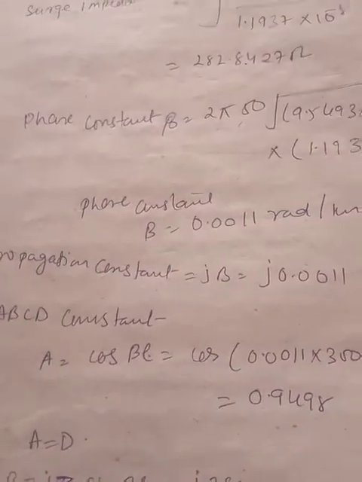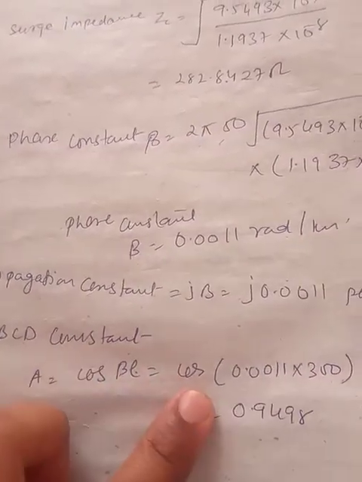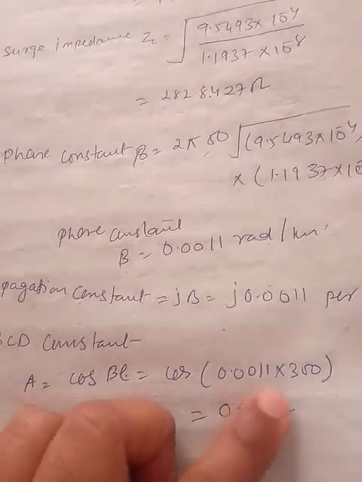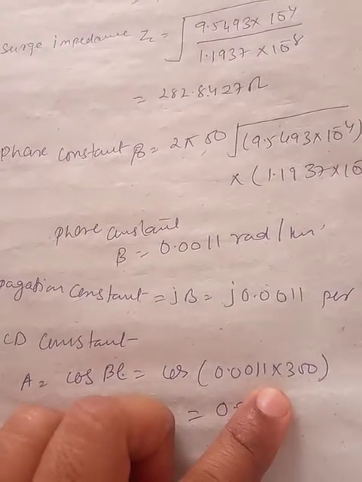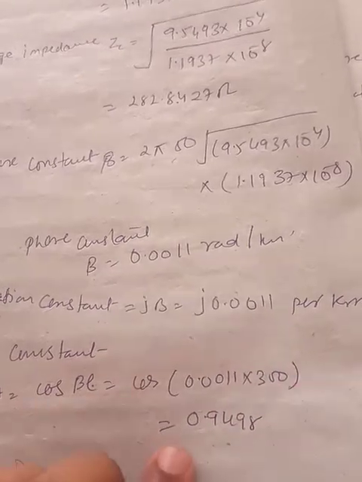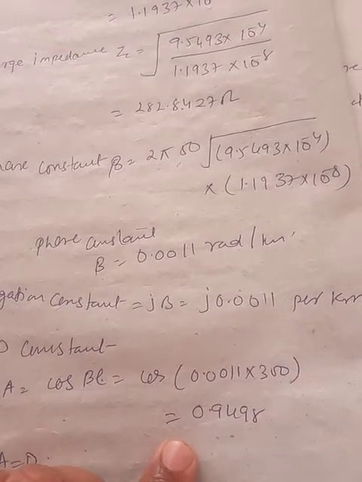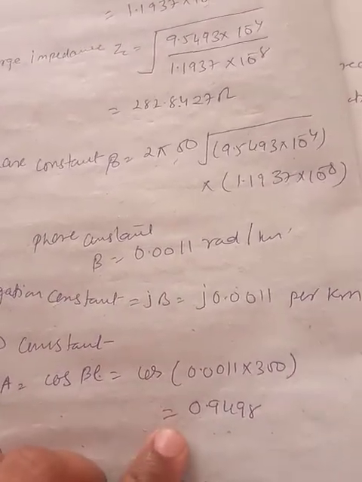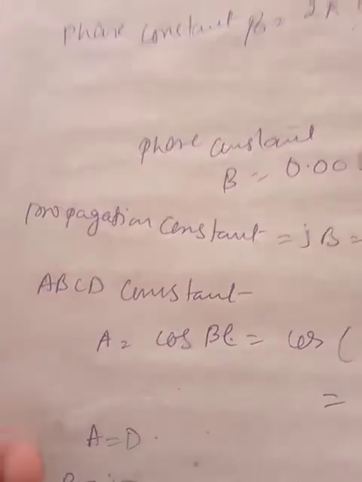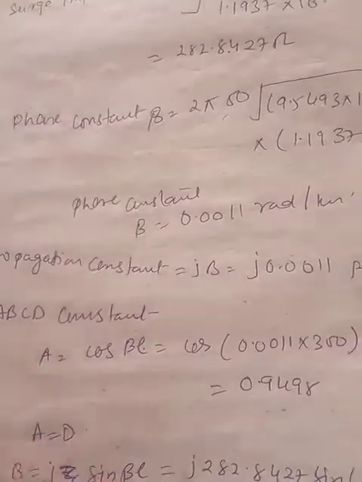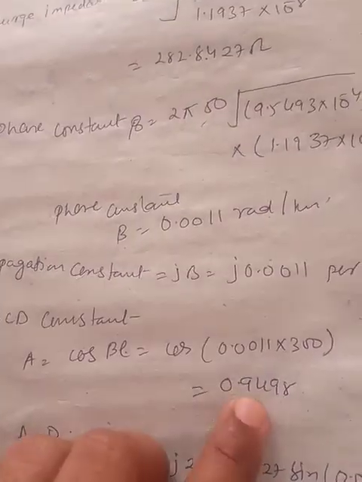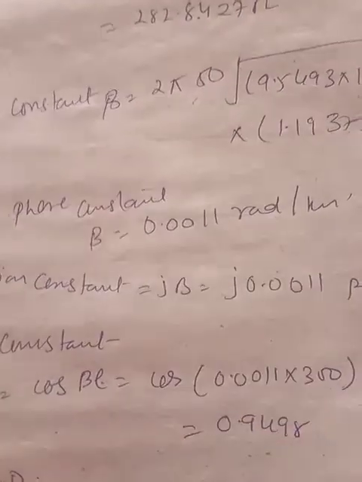A can be, because it's a long transmission line, written as cos beta L, which is cos of 0.0011 into 300. If you simplify this equation, it can be written as 0.9498. Now as we know, for the transmission line the A parameter is equal to the D parameter, so A will be equal to D, which is 0.9498.